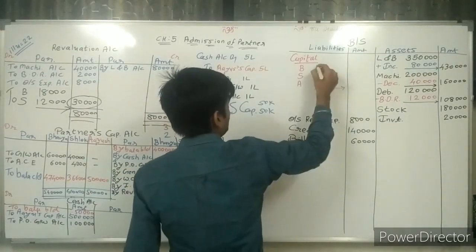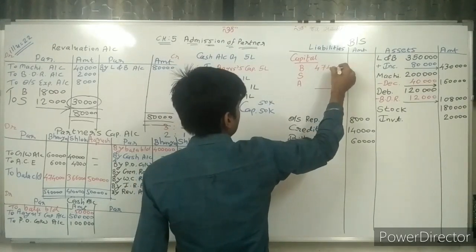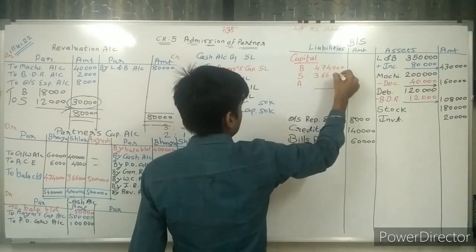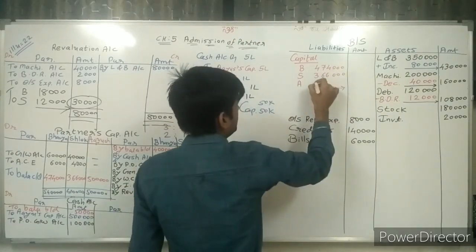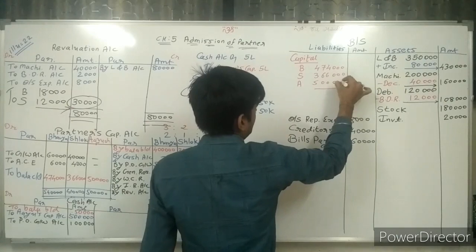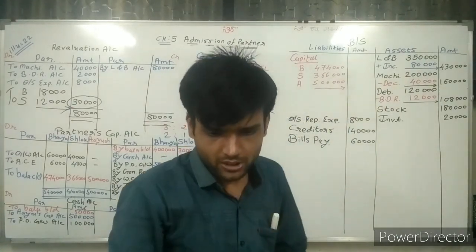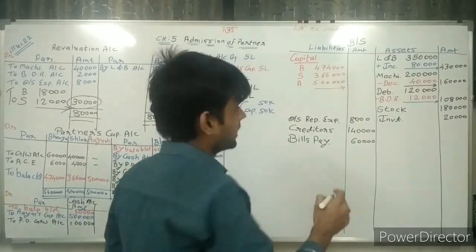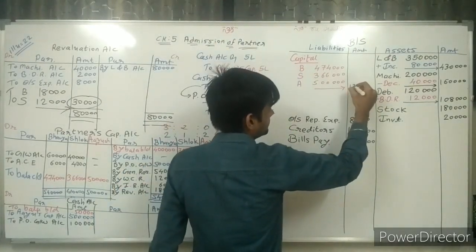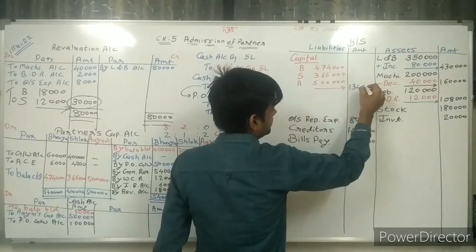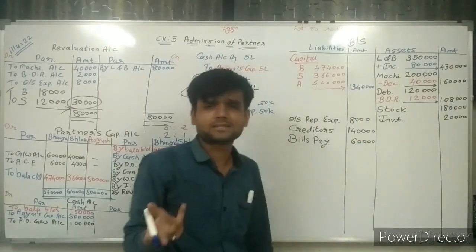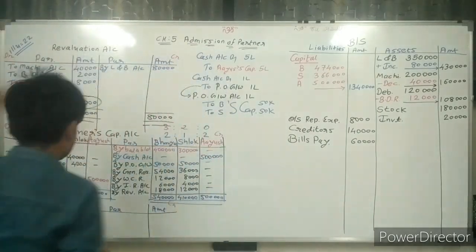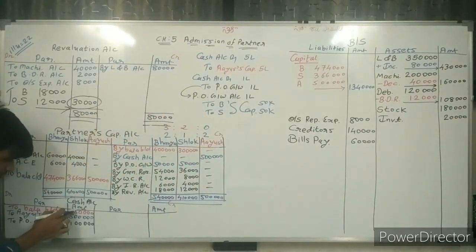So 474,000, 3,66,000, 5 lakh rupees. If we make the total of this, 474, 366 and 5, it is 13,40,000. Simple one, sir. 13,40,000. Now sir, close this account.